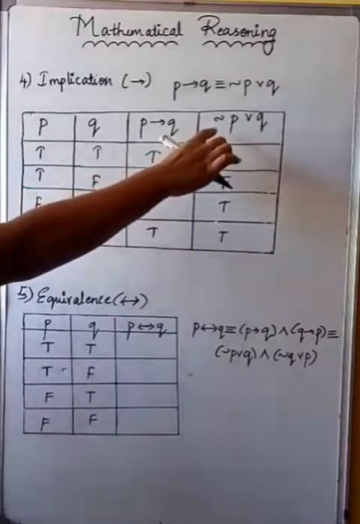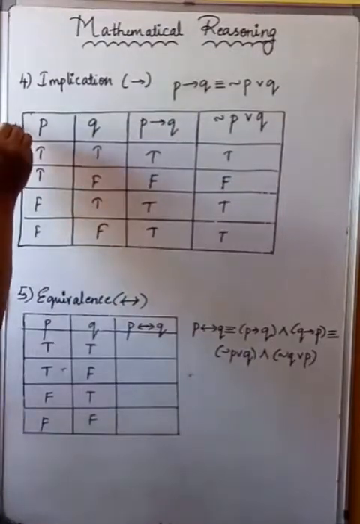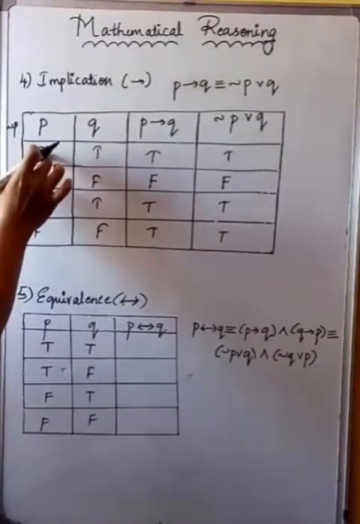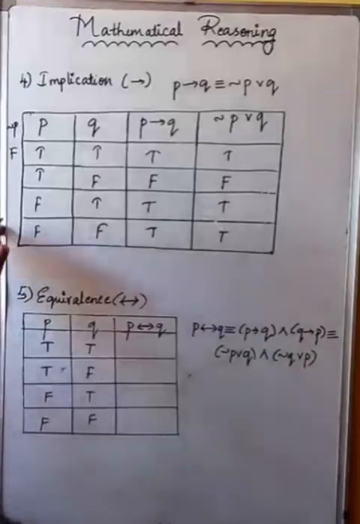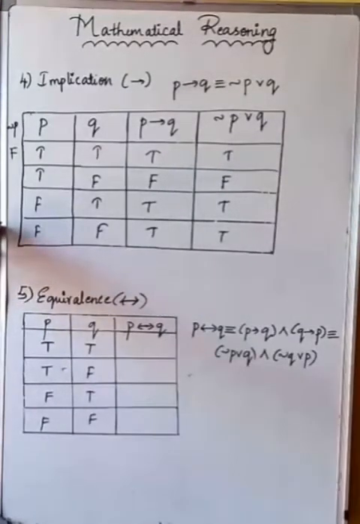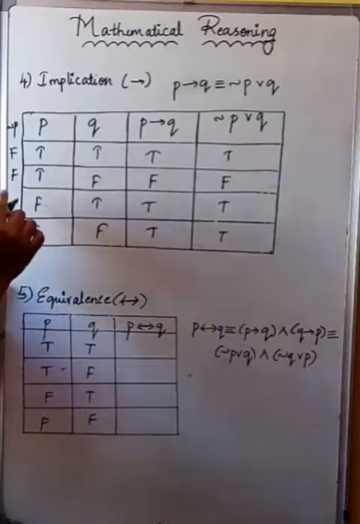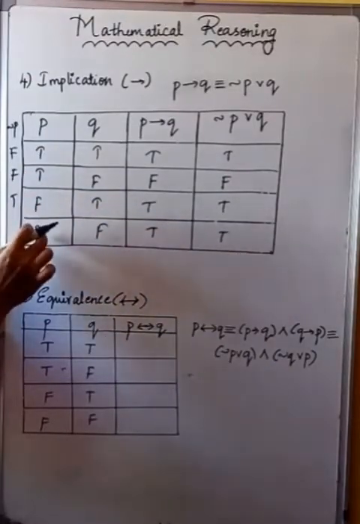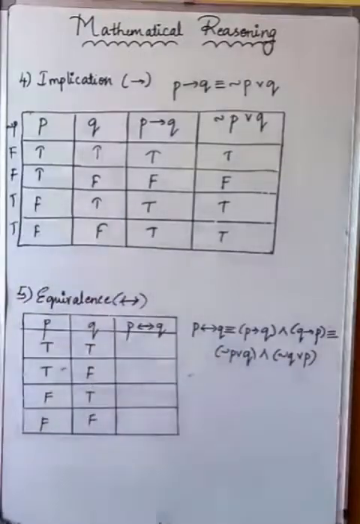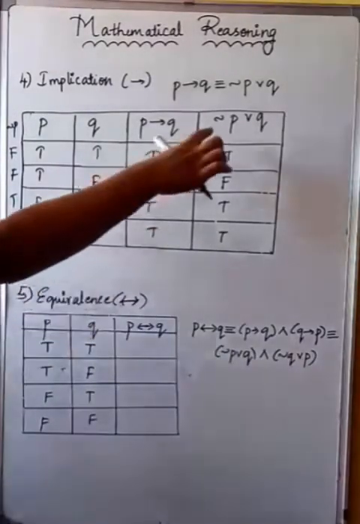Now here what I am having? Negation of P. So I'll write here negation of P. So negation of true is false. Is it clear? Next one, if it is true, it is false. If it is false, it is true. If it is false, it is true. This is nothing but negation of P. Is it clear? Now what they have said here, negation of P.